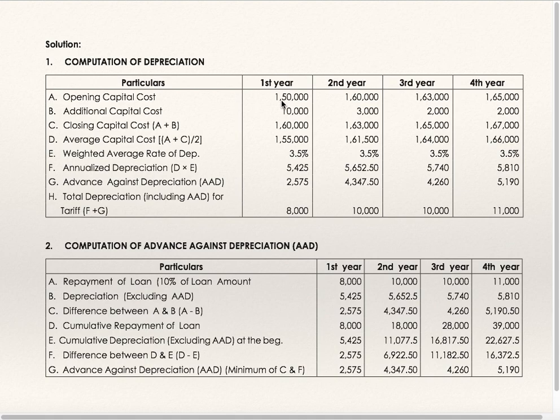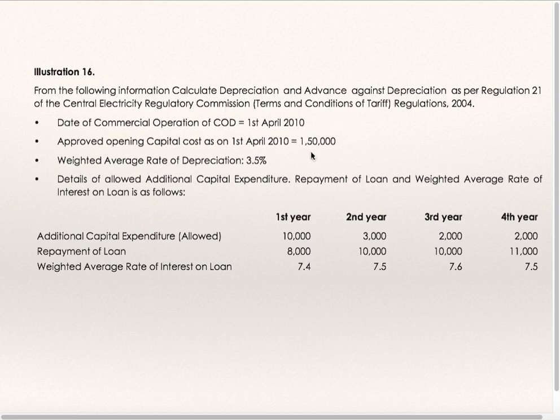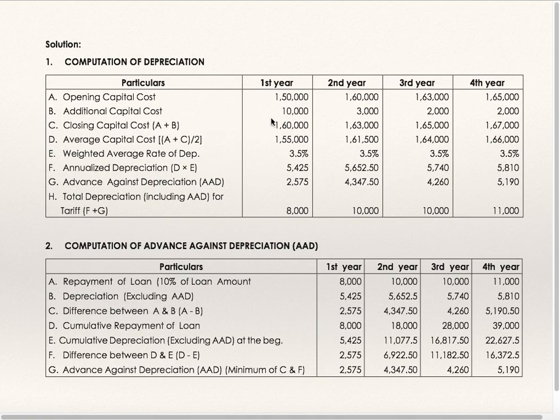First year: opening capital cost is 1,50,000, additional capital cost is 10,000. So closing is 1,60,000. Average is opening plus closing divided by 2. Weighted average rate of depreciation is 3.5%. 1,55,000 into 3.5% is 5,425.